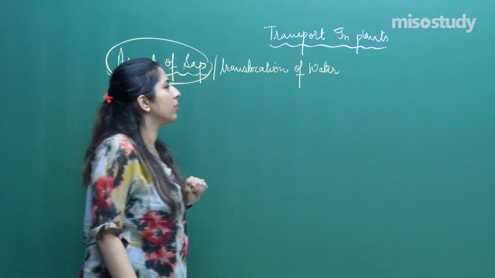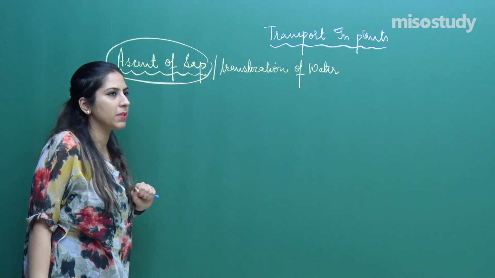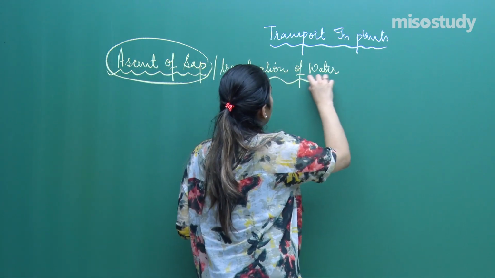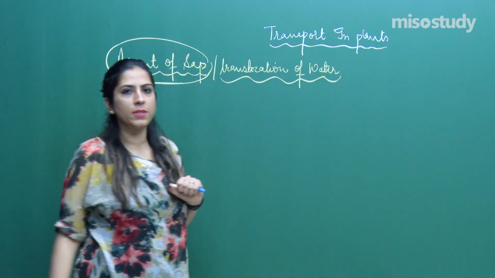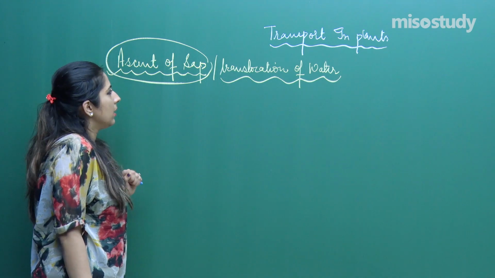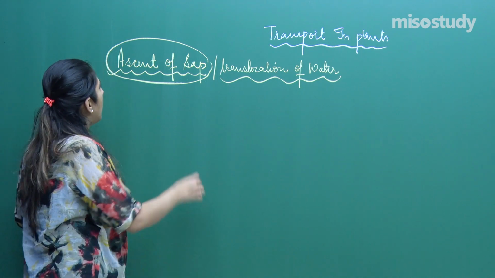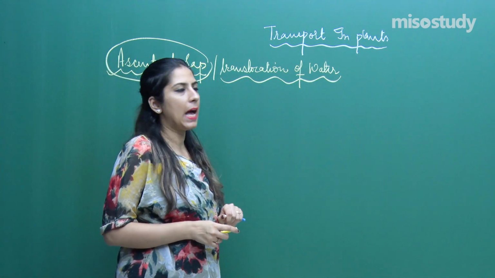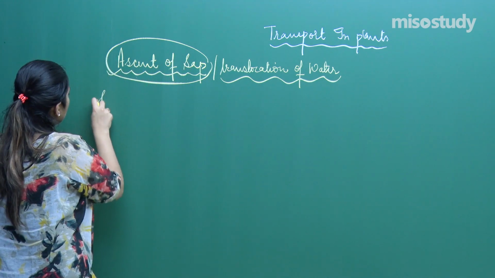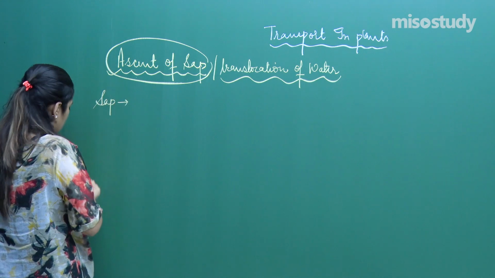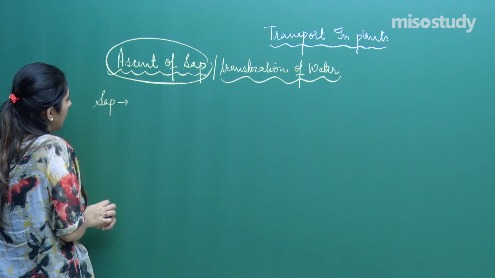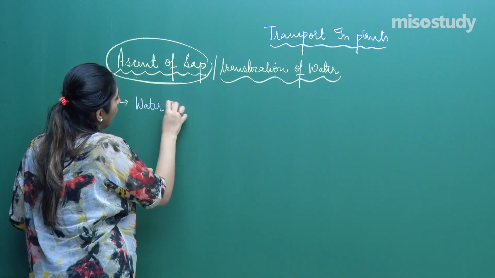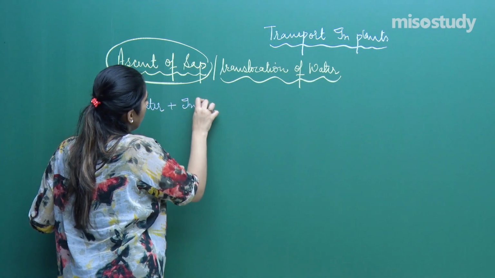Now tell me one thing, students, what is the name of that particular tissue which is responsible for the translocation of water, right? And the name of that tissue is the xylem. So, ascent means translocation, now let's talk about the sap. What exactly is this sap? The sap is water and inorganic solutes. Water plus inorganic solutes.